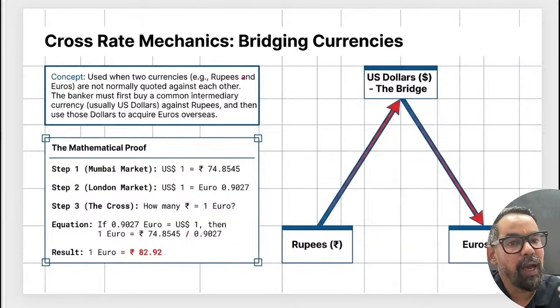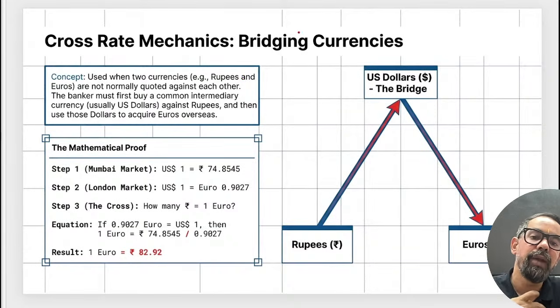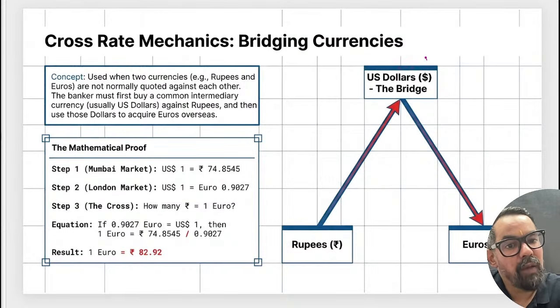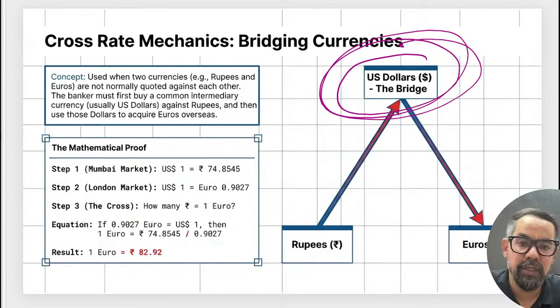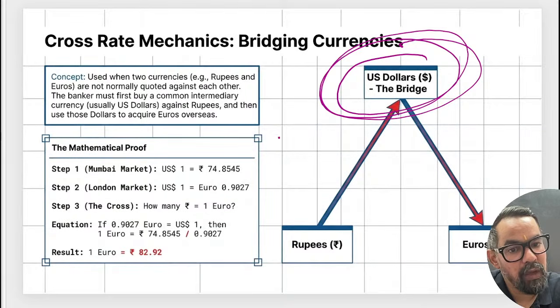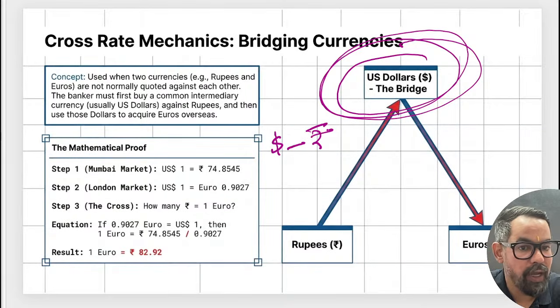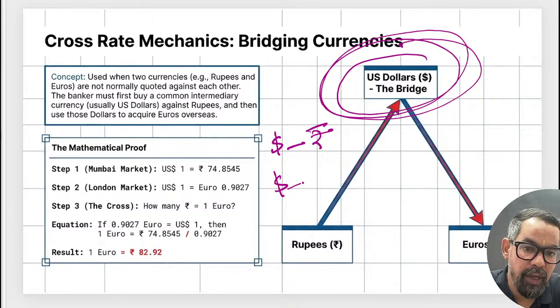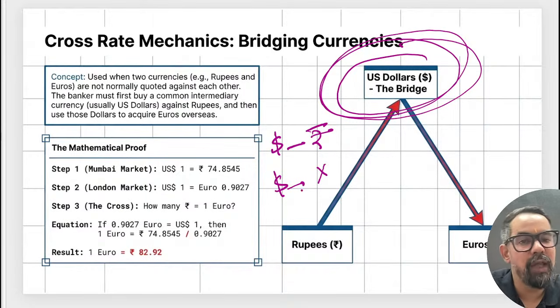But let's say we do not have any direct conversion between INR and yuan. So what we have to do in that case is take the help of a third currency, which is a common currency. Like let's say we have a dollar and rupee direct quotation. We have dollar and currency X direct conversion.